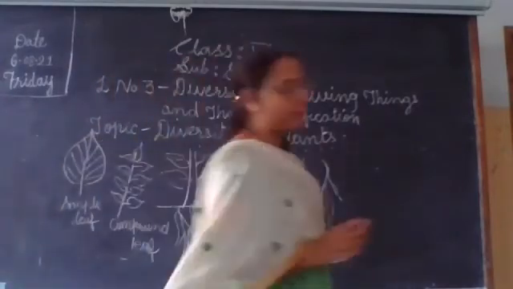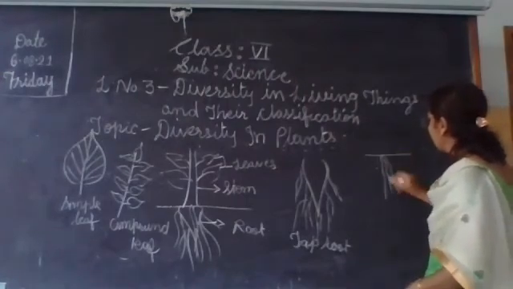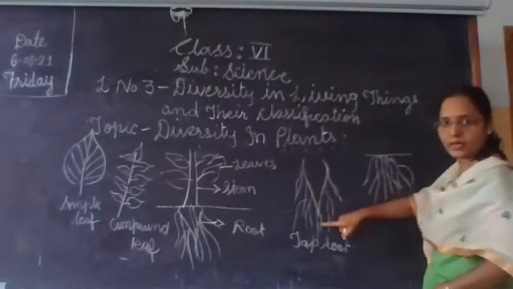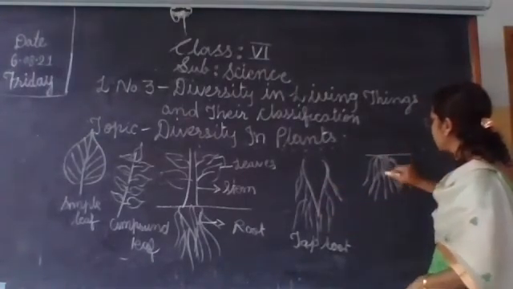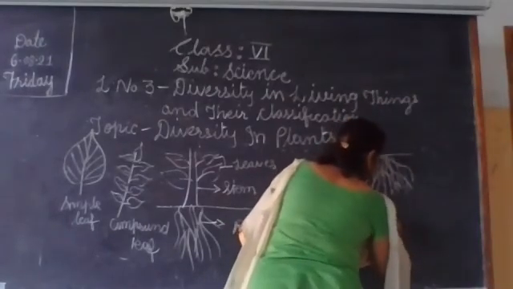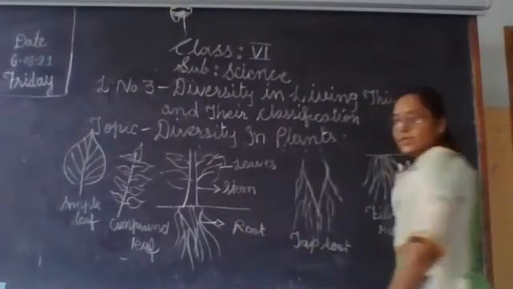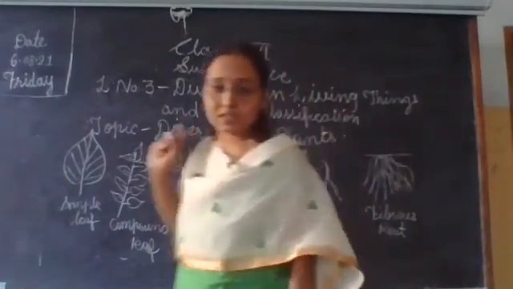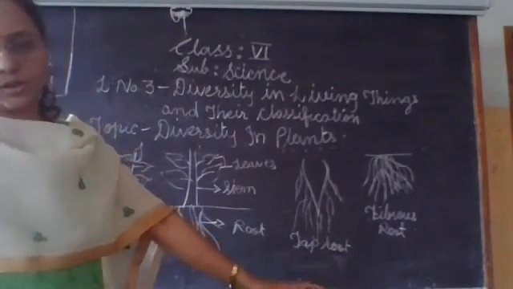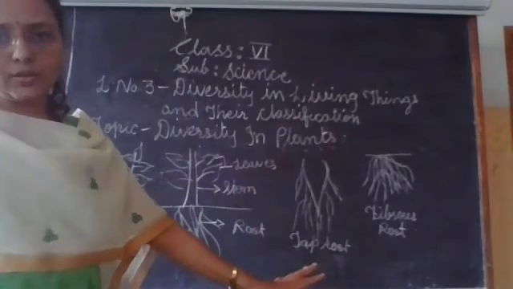Another type of root is the fibrous root. Here there is no main root; the roots start directly from the base of the stem. This is the fibrous root. Usually all grasses, like onion and grass, show the fibrous root. So this is the root structure.